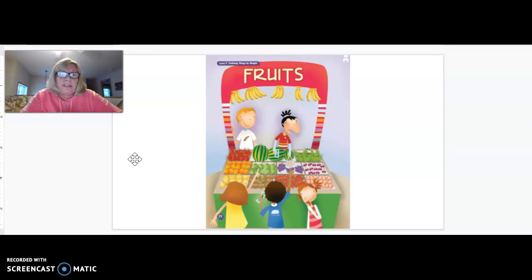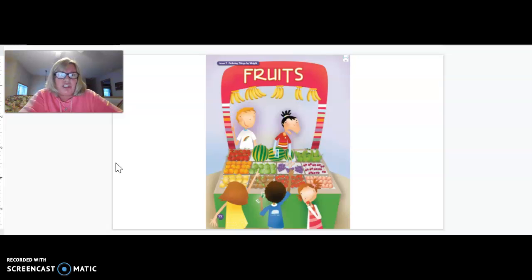Now, think about which fruit you like best. I like the strawberries the best. And think about which fruit would take the longest to eat. Maybe the banana, maybe a big piece of watermelon. And which do you think would be the easiest to pick up? Maybe a strawberry or the cherries. Now, let's think about the weight.